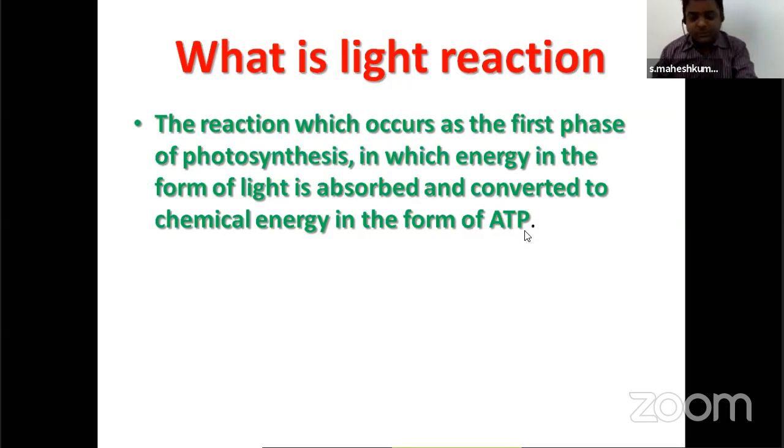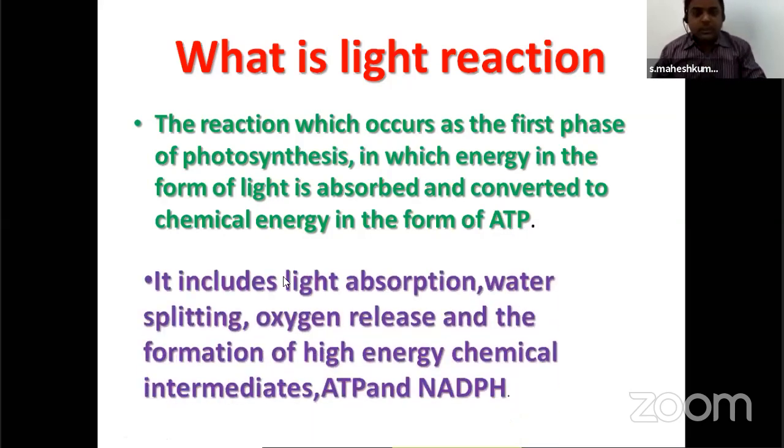Don't get confused. This process includes light absorption, water splitting, oxygen release, and also the formation of ATP and NADPH intermediates. So clearly, here you can take notes also.